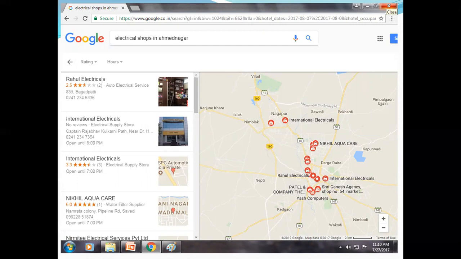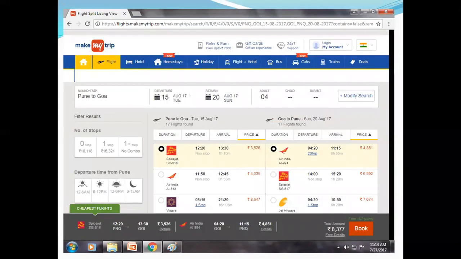So electrical shops. Make My Trip is also one of the best examples of web services, contemporary SOA, modern SOA. On one website, you can book flight tickets, hotels, homestays, holidays, flight and hotel combinations, or transportation services, bus and cab services.